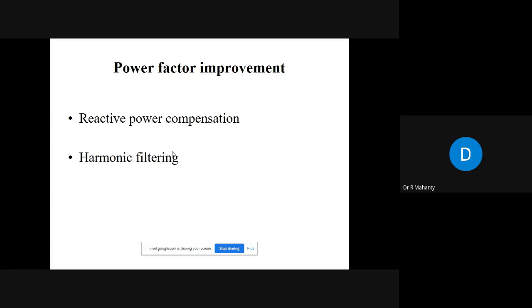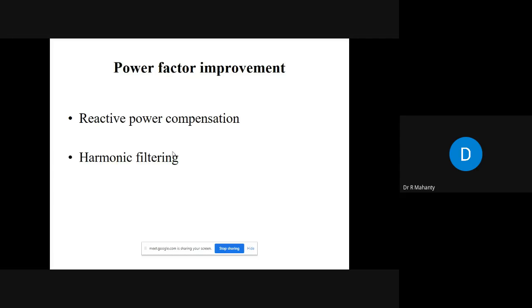And you might know that in order to improve the power factor, you place a capacitor parallel to the load. And since the capacitor current is leading in nature with respect to the voltage, the overall angle between the voltage and current reduces, and thereby the power factor improves. So that is the case for a linear load.